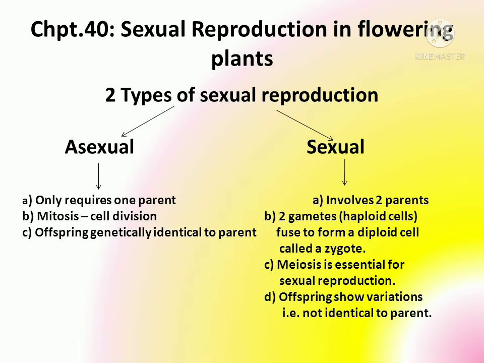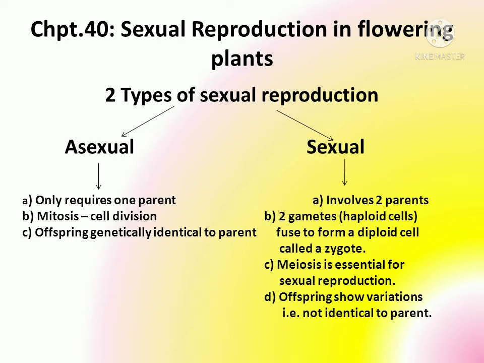So what is flower? Reproduction is of two types in flowers. It can be sexual reproduction or asexual reproduction. If only one parent is required in a mode of reproduction, that mode of reproduction is said to be the asexual mode of reproduction. And the type of division found in this asexual mode of reproduction is mitosis. And the offsprings that are produced in this asexual mode of reproduction are just copies of their parent, means they are genetically identical to their parent.